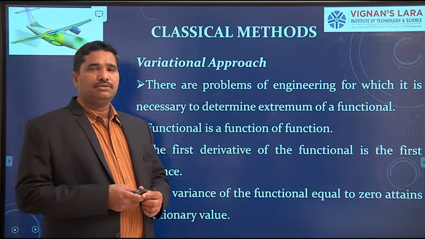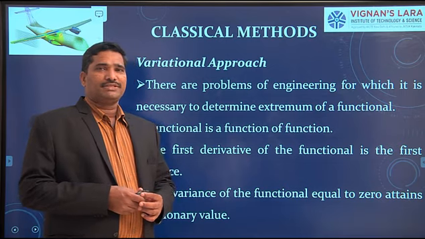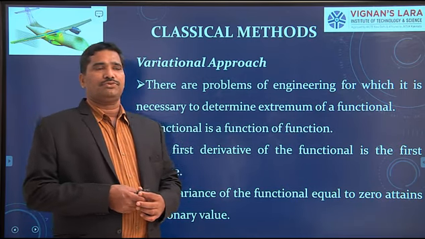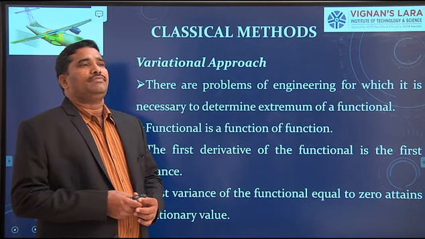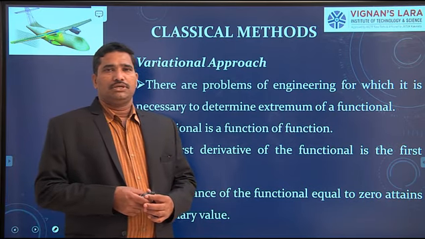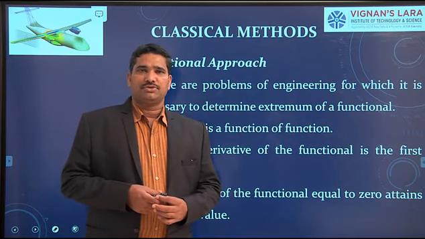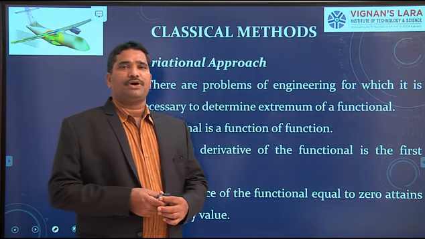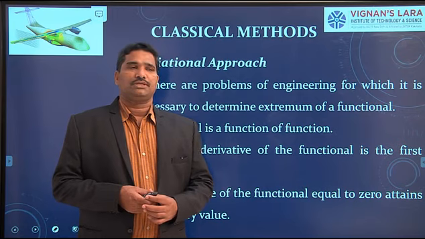Good morning, dear friends. In the previous class, we discussed the exact methods of solution, and we also entered into the approximate methods of solution. Why does one have to prefer the approximate method of solution?